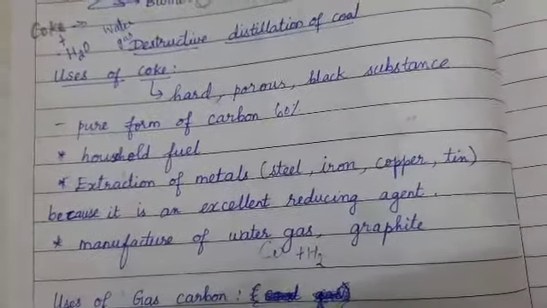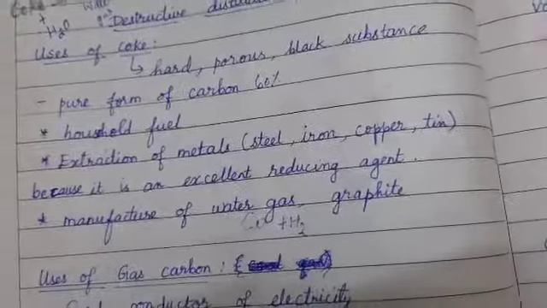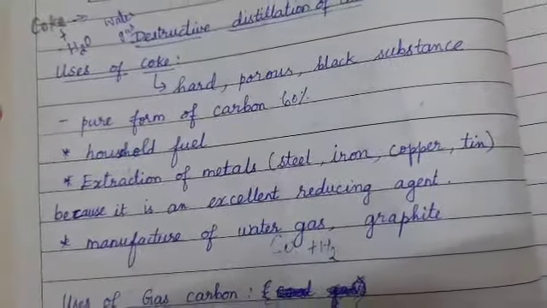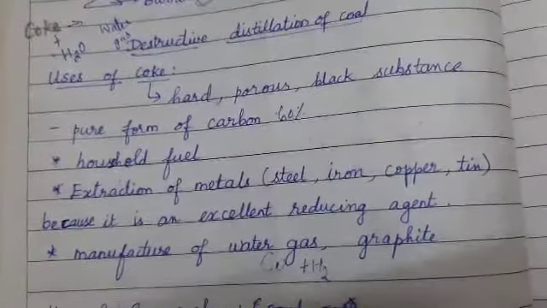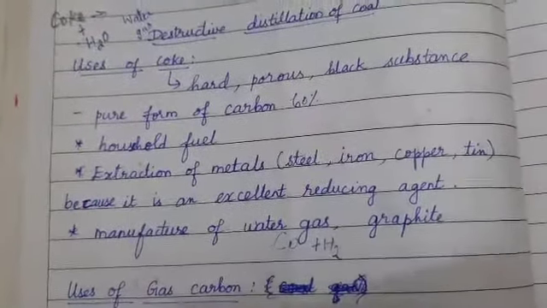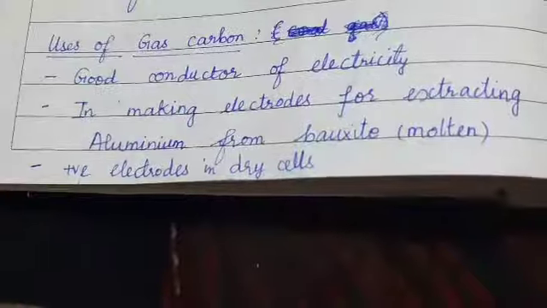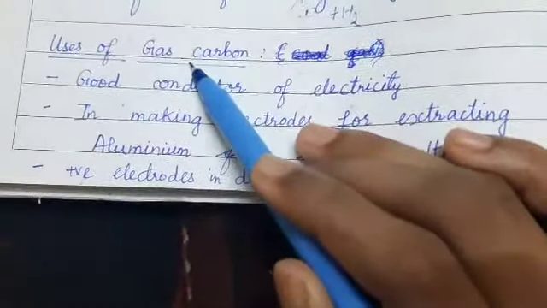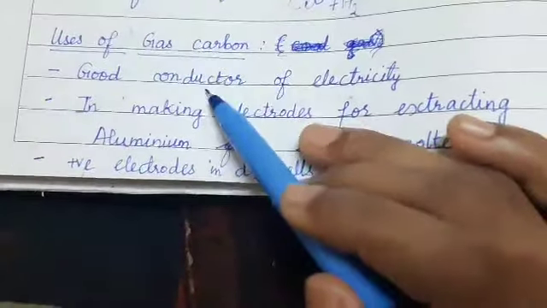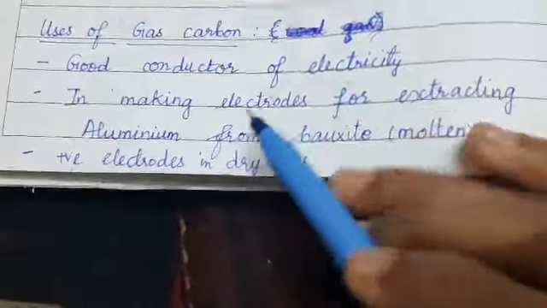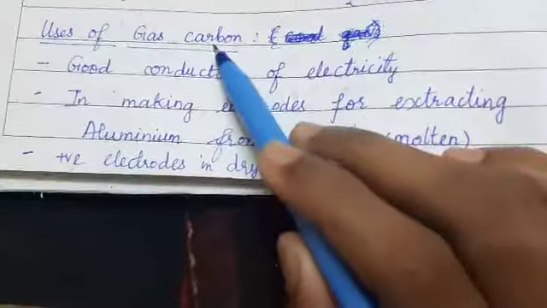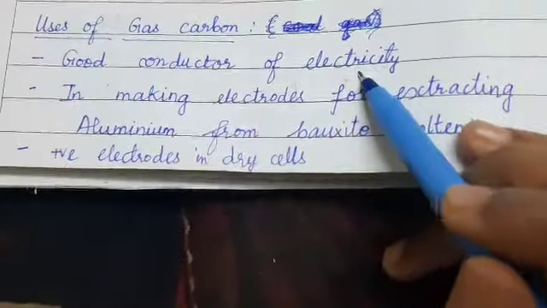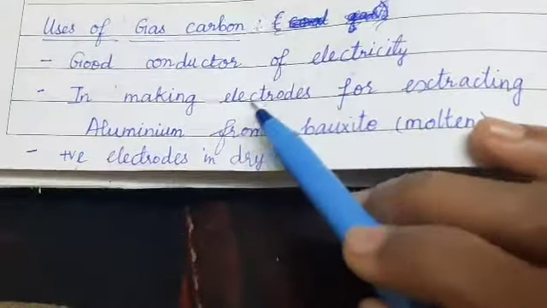Graphite. Graphite, we use it in our pencils, right? Pencil is nothing but the graphite. Coke is used in the manufacture of graphite also. Then the carbon gas obtained by the heating of coke is used as a good conductor of electricity. Okay, this carbon gas can be collected and used as a conductor for electricity, and it is used in making